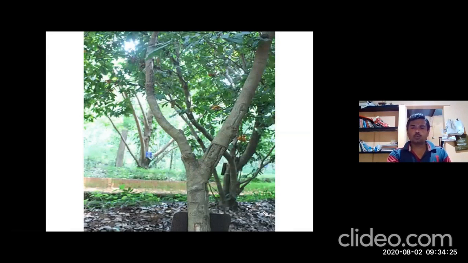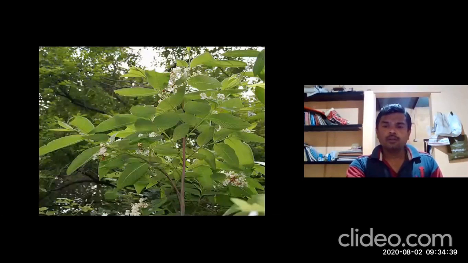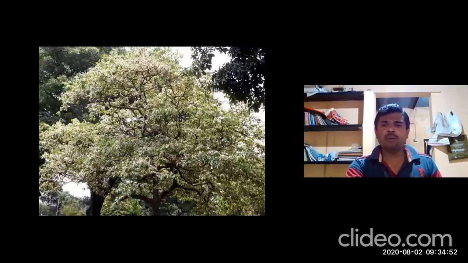Next we'll move to the Swarupa. This is the habit. It is a small tree, or some texts mention it as a big shrub. This is the Kutaja plant you have observed in the Sirsi Bakkal Botanical Garden. In our garden, Pung Kutaja is not available. During the flowering season, the whole plant is covered with flowers. Giri Mallika, Mallika Pushpa.